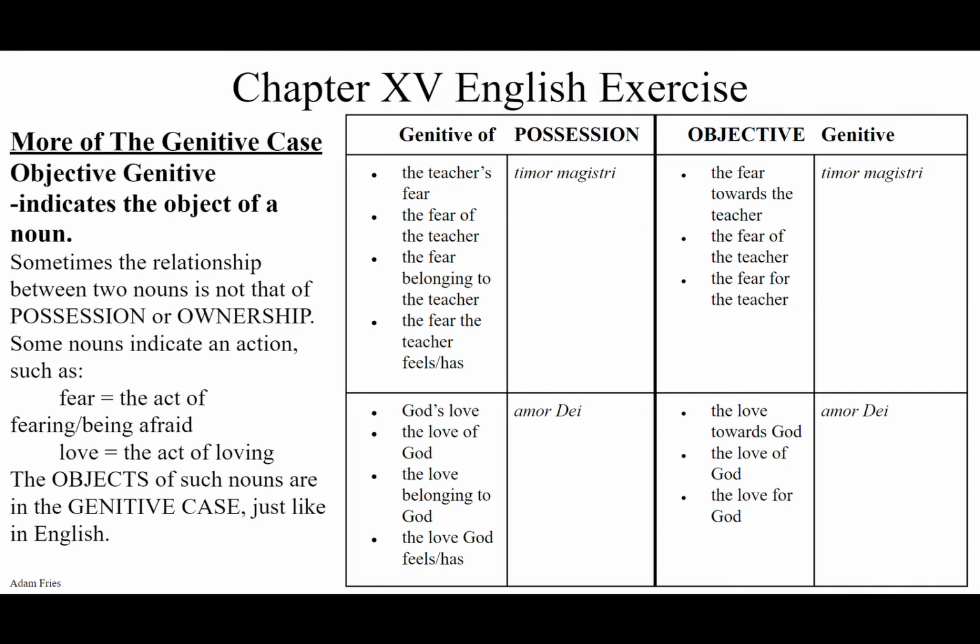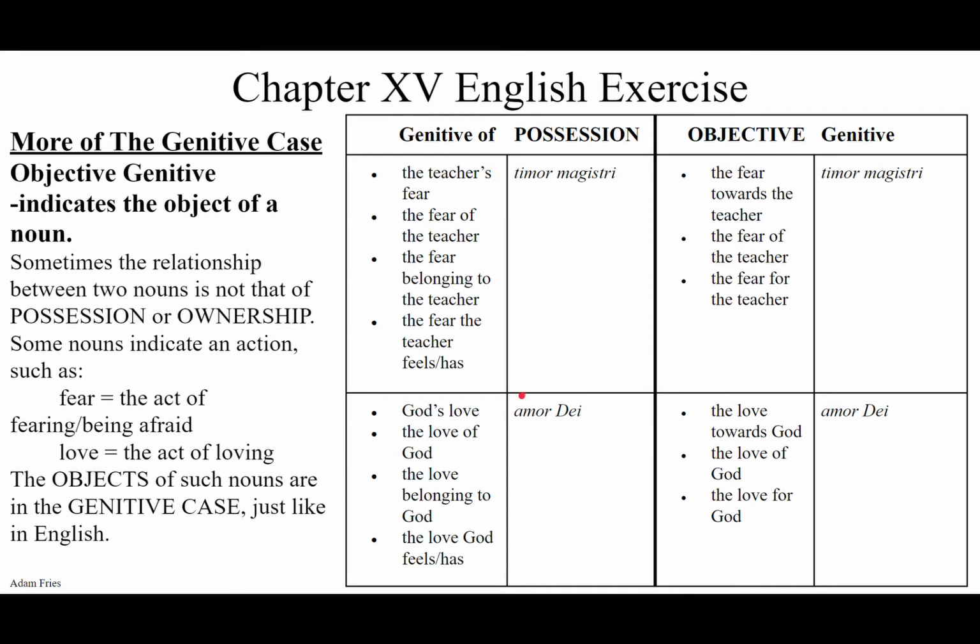I have a great fear of that teacher. You own the teacher's fear? No, I possess the fear and I have it towards that teacher, where the teacher is the object. That's why it's called objective. The teacher is the object of the fear. It's an object in the genitive. The teacher is the object of the fear, the fear towards the teacher, the fear for the teacher. I have a fear, and it's for a teacher. It's towards a teacher.